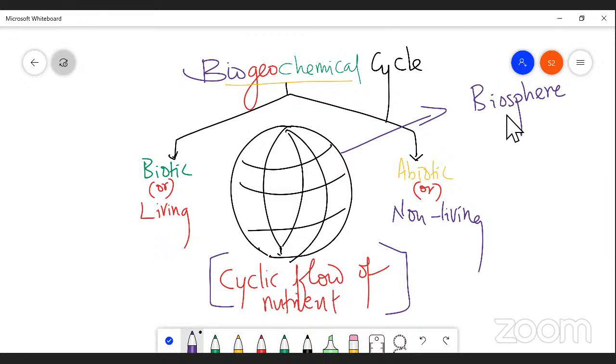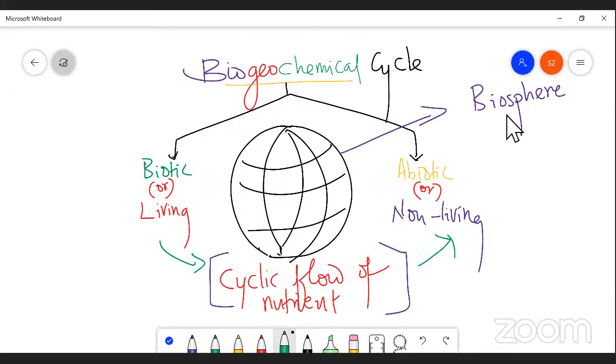biogeochemical cycle. So bio means biological. Biogeochemical cycle is a cycle in which there is a cyclic flow of nutrients from bio to geo, from geo to bio. So that is called a biogeochemical cycle.